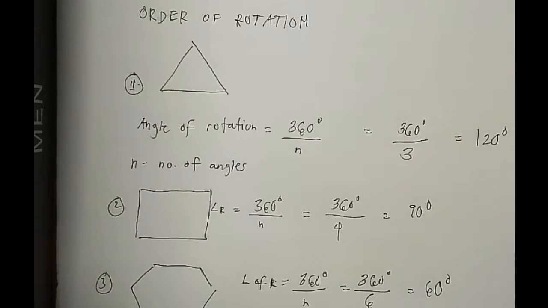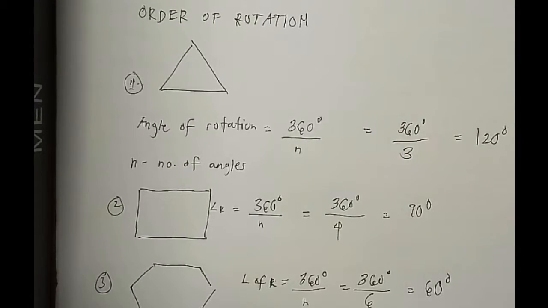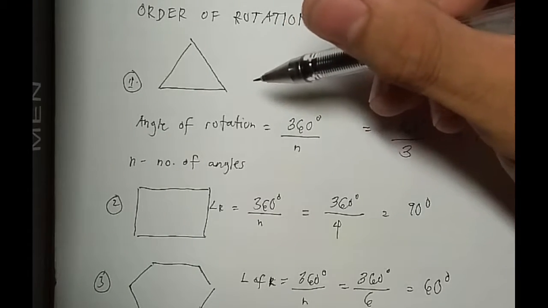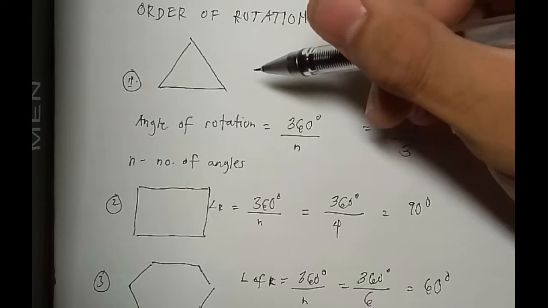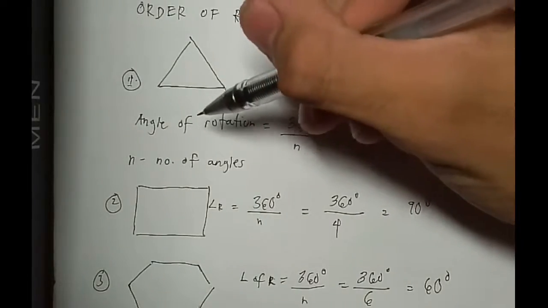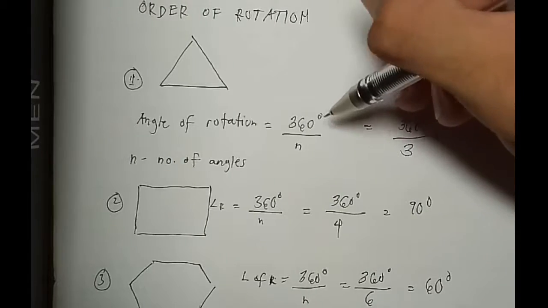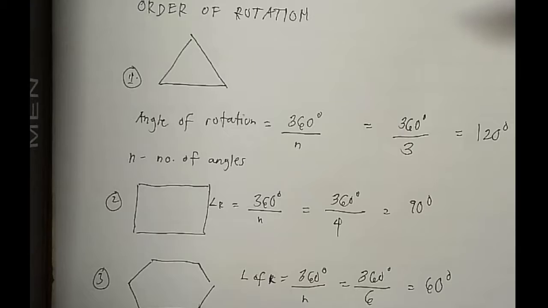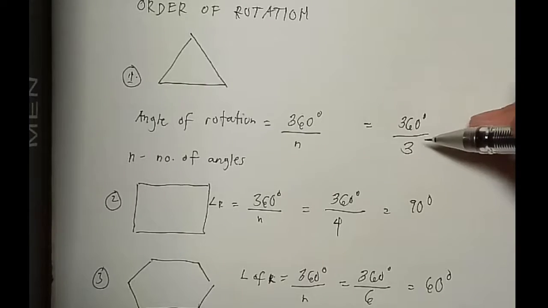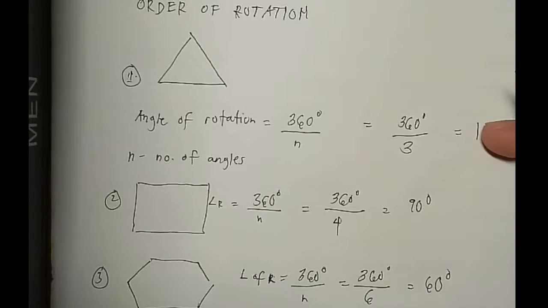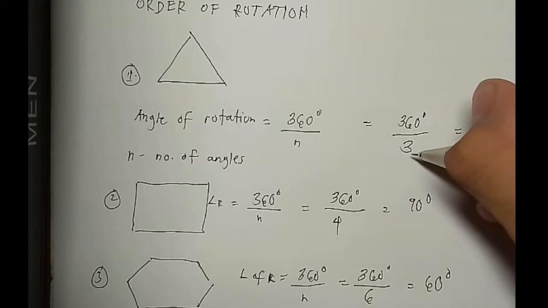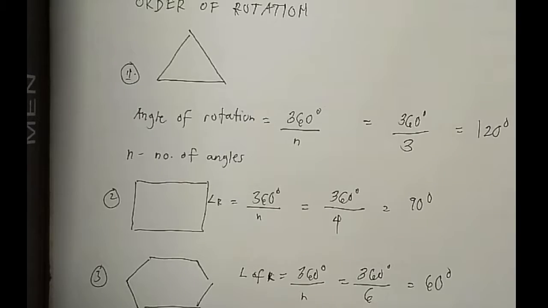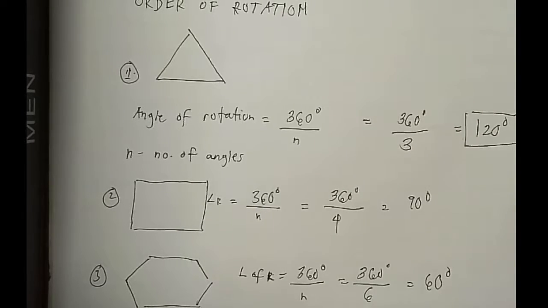So in order of rotation, we also have 3 examples. The first one is the triangle. In order of rotation, we just use the formula for angle of rotation, 360 over n, where n is the number of angles. So for the first example, 360 divided by 3, since the triangle has 3 angles, we get 120 degrees.